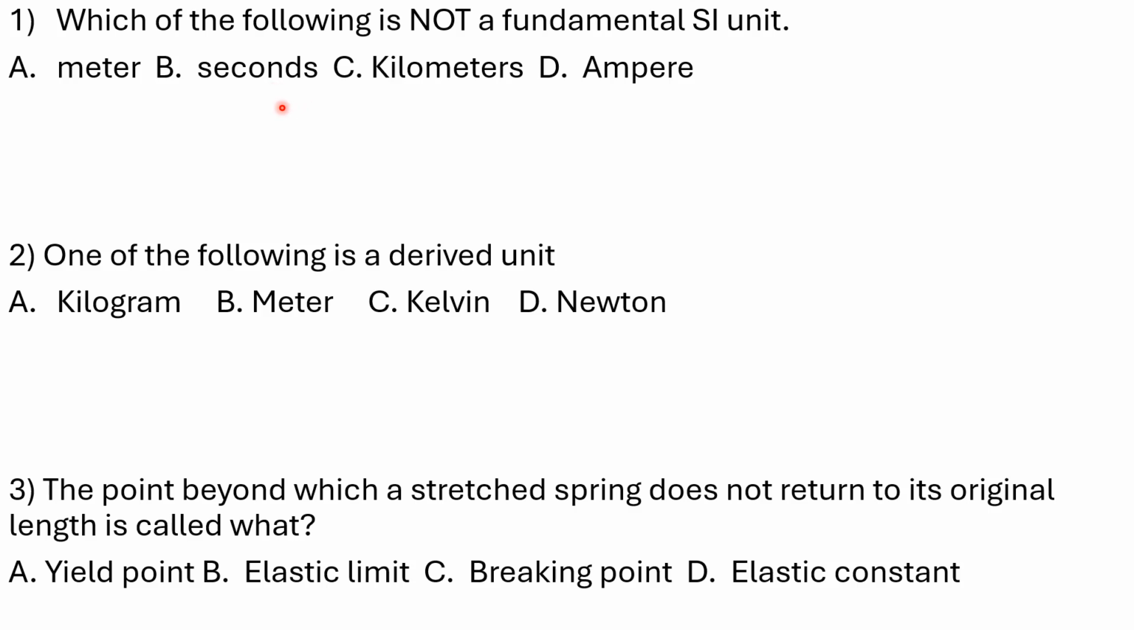Let's go. Number 2 says, one of the following is a derived unit. This is Newton. That is just the answer. Let's see. Kilogram, meters, Kelvin. Kilogram is for mass, meter is for length, Kelvin is absolute temperature. So Newton is the one that is not a fundamental unit and hence a derived unit.